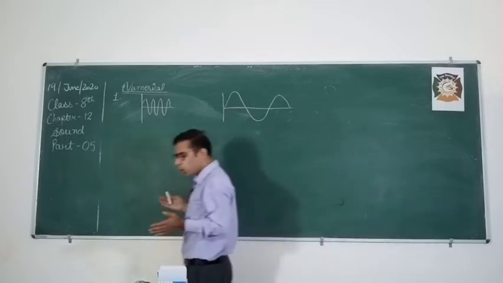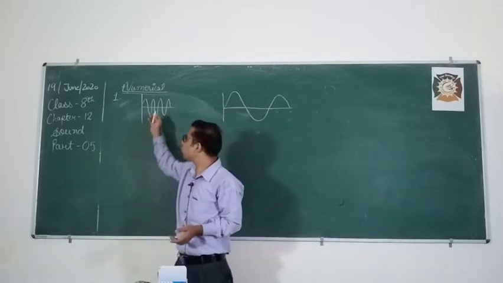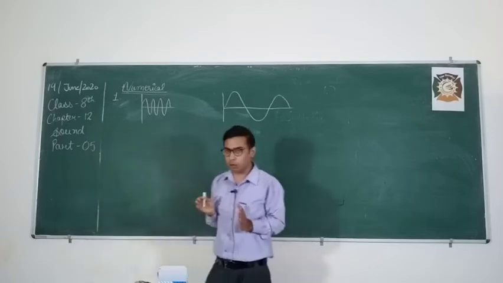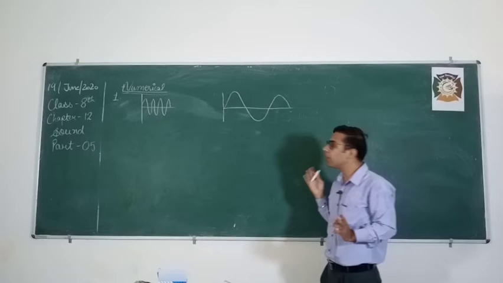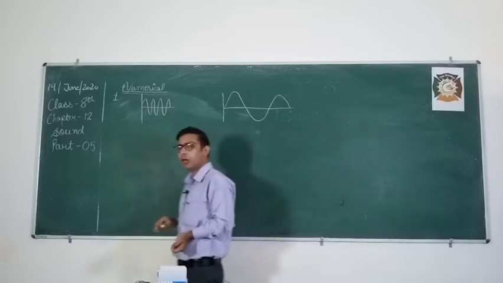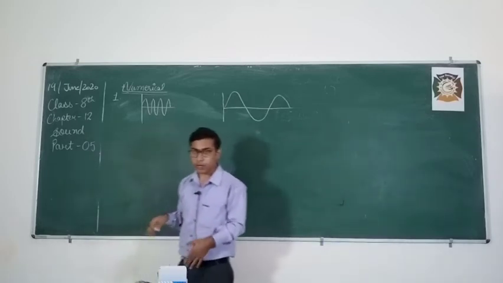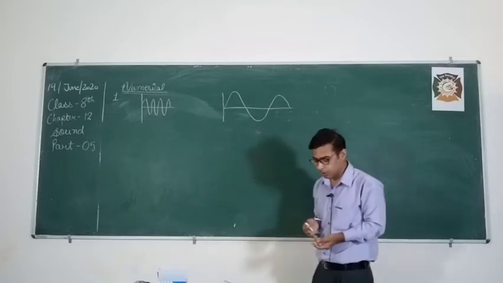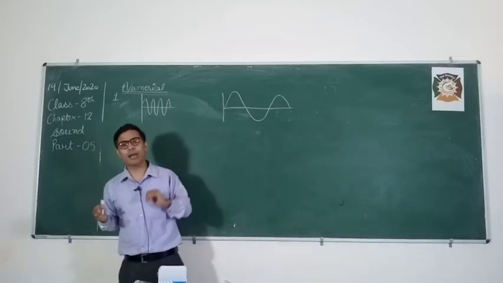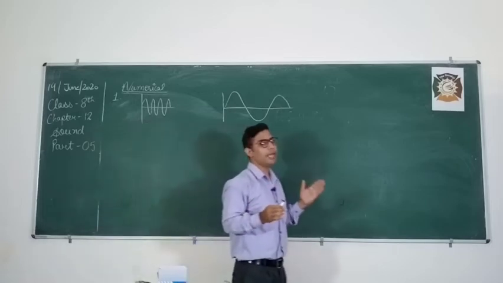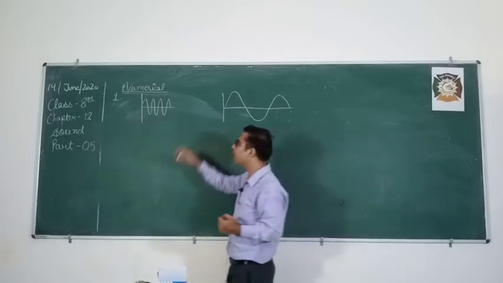Now among these, you have to tell me which one has more amplitude. Listen students, which one has more amplitude? Think about it, take your time. Recall the definition of amplitude. What is amplitude? The maximum displacement from the mean position. Now what is the mean position?